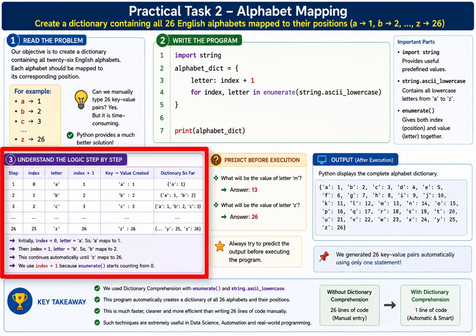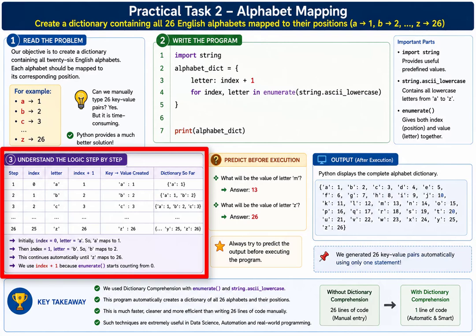Initially, index becomes 0, letter becomes A. Since we want numbering from 1 instead of 0, we simply write index plus 1. Now Python creates A becomes 1. Next, index becomes 1, letter becomes B. Python creates B becomes 2. This process continues automatically until Z becomes 26.